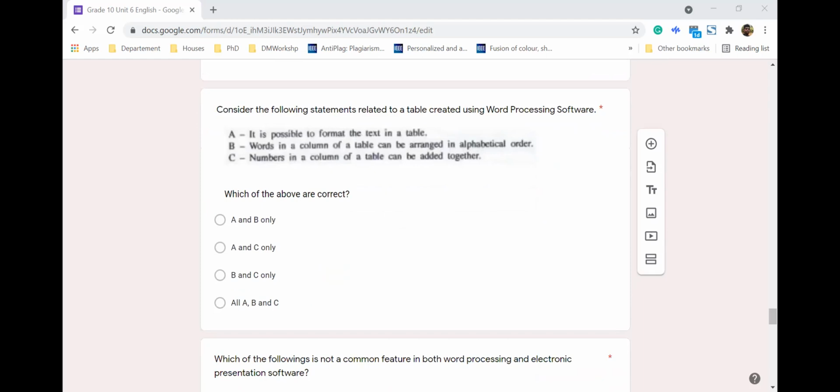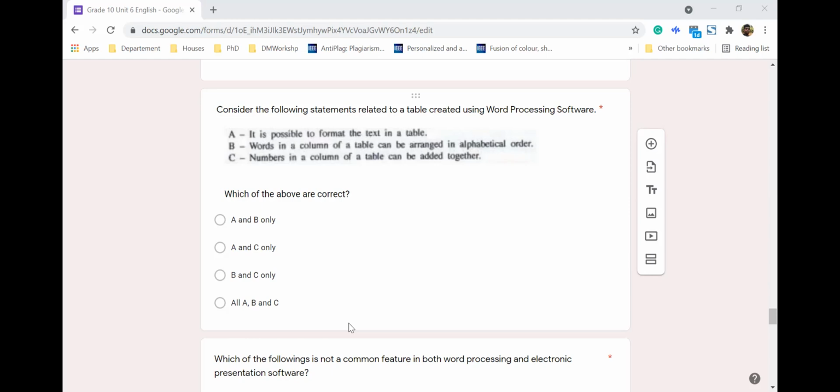Okay, next one. Consider the following statements related to a table created using word processing software. Right. The first statement says it is possible to format text. That means you can bold, italic, underline, you can change the color and so on. So A is correct. B, words in a column of a table can be arranged in alphabetical order.